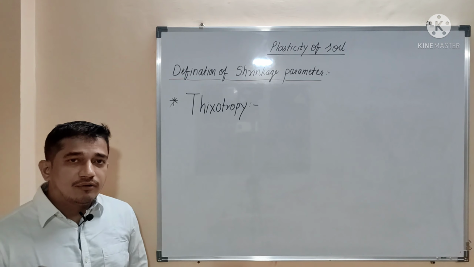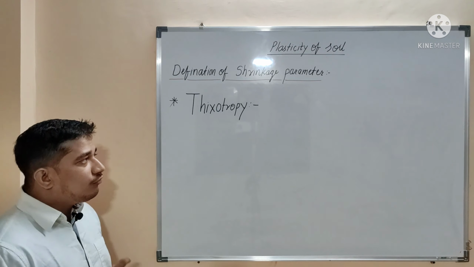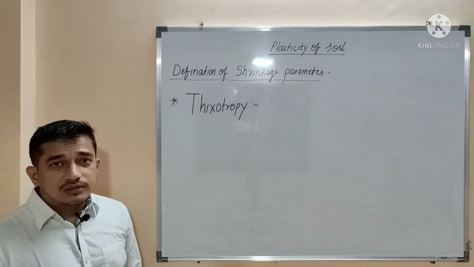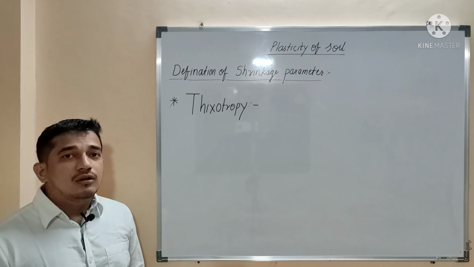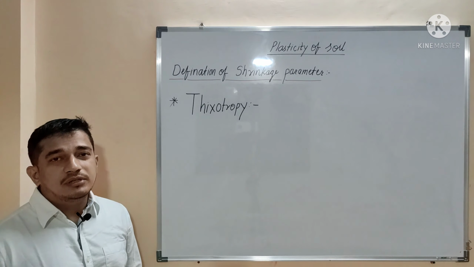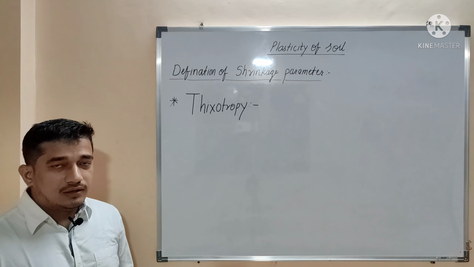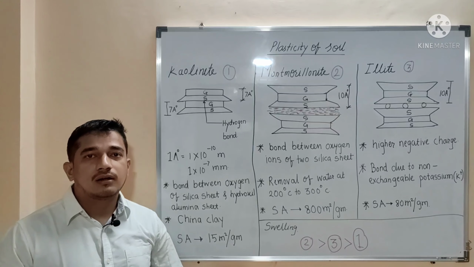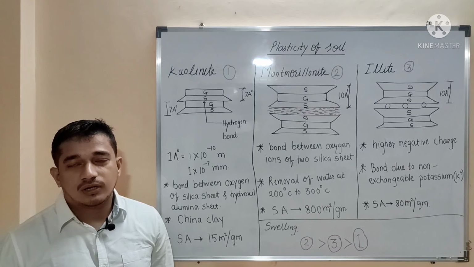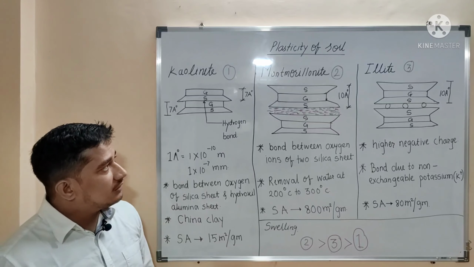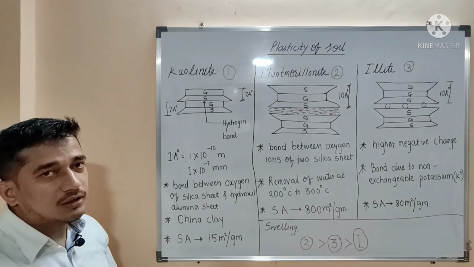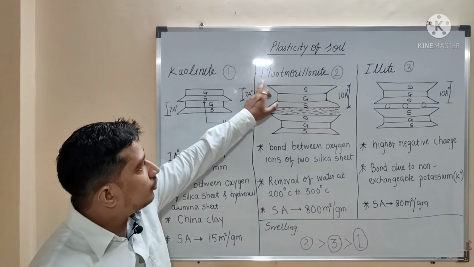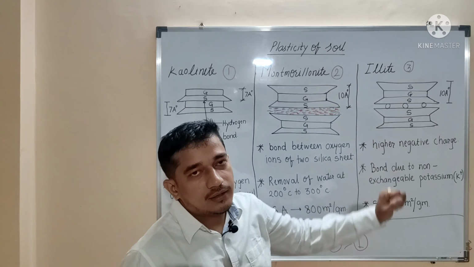Next part is activity of a soil. For that we should know what clay minerals are present in a soil. So before that we will go through the different clay minerals that are present in a clay. As we know, the plasticity in a clay is because of the presence of clay minerals. These three are the major clay minerals present in a clay, that is nothing but kaolinite, montmorillonite and illite.